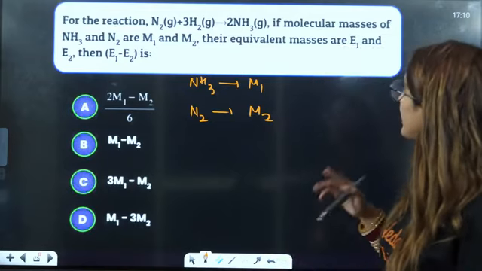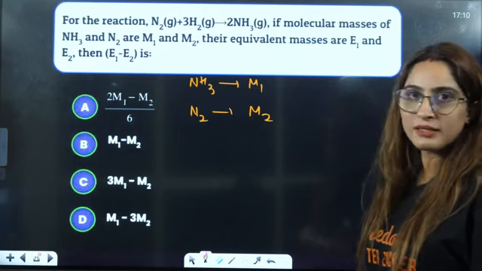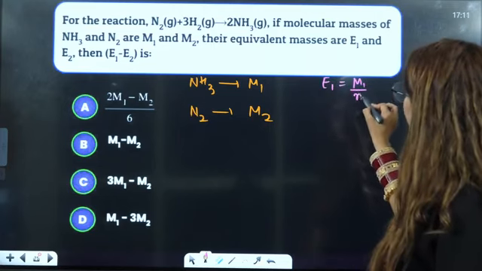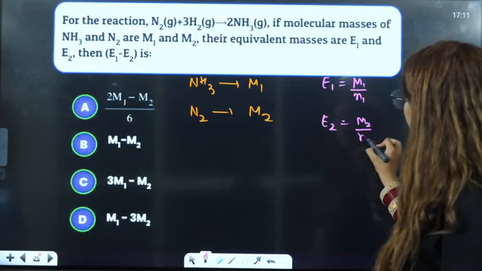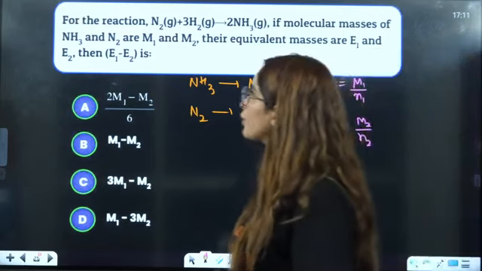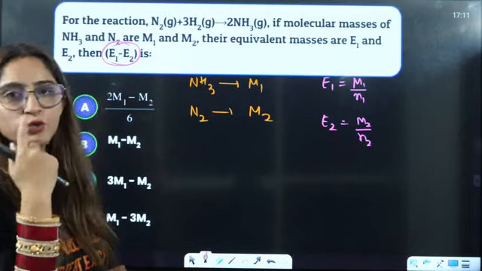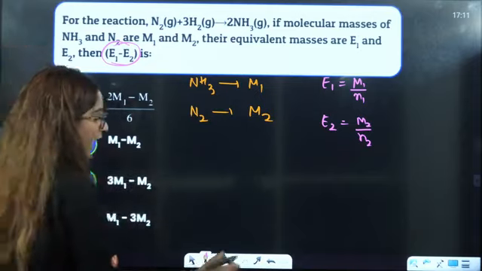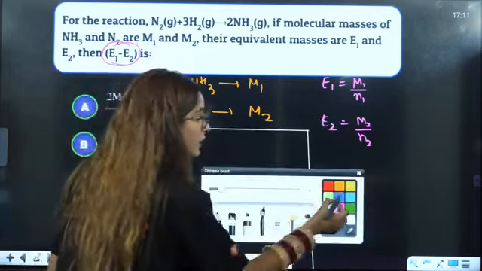Okay, the equivalent weights are E1 and E2. Now tell me one thing. We know that equivalent weight is equal to molecular weight divided by N factor, right? So now you have to solve the value of E1 minus E2. N1, N2 should not be there. So you have to see what is the value of N factor of 1 and N factor of 2. So let us see the N factor value here, very, very important.